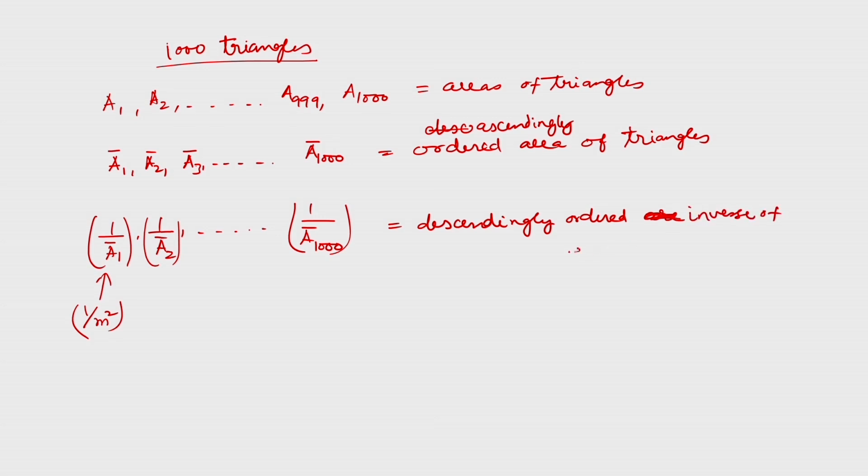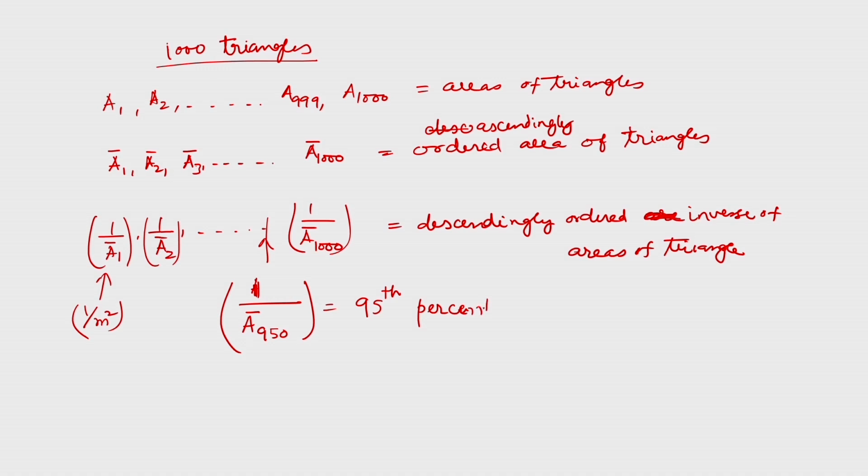Inverse of areas of triangle. Now we will take here 1 upon A bar 950, because we want to take the 95th percentile. As they are in the descending order, this quantity will indicate the data density. It is the point data density of the airborne LiDAR data, and this is the way we calculate the data density.